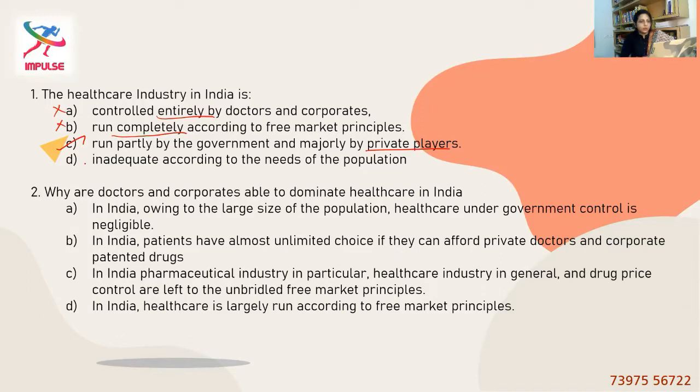Let's still get into option D. Inadequate according to the needs of the population. Again, this is quite irrelevant. So, we are eliminating option D. Second question, why are doctors and corporates able to dominate healthcare in India? So understand the question: they're asking the reason for them to dominate.